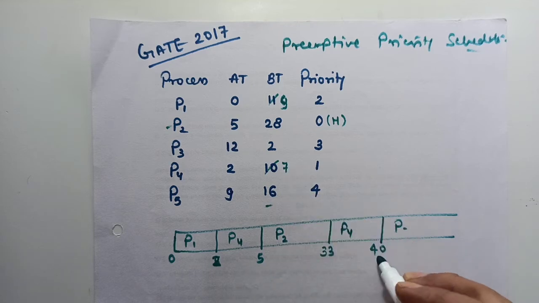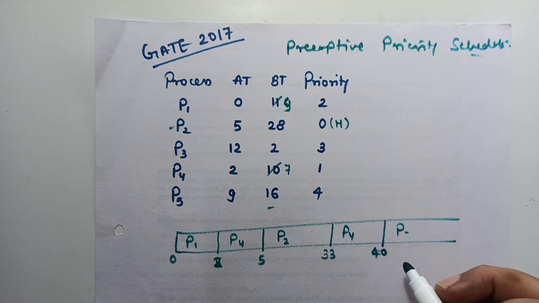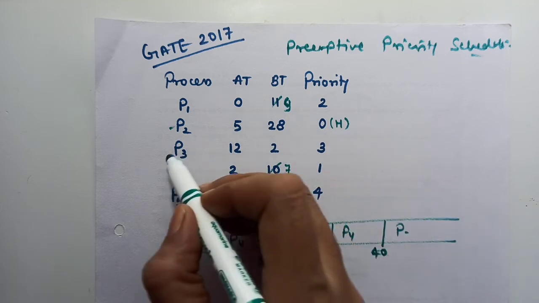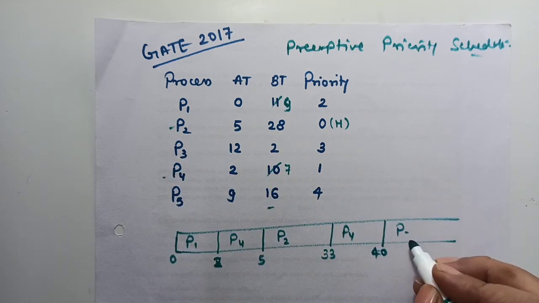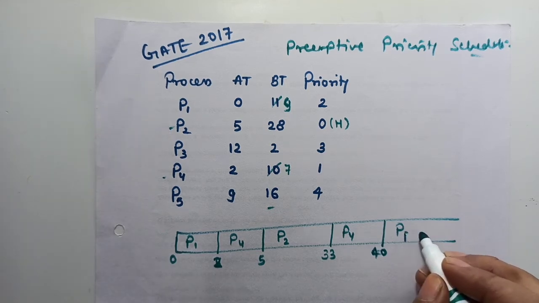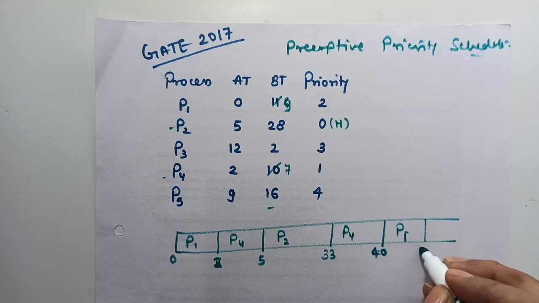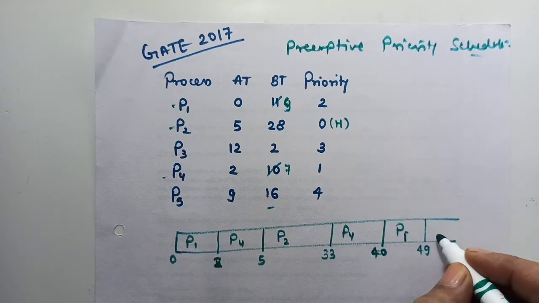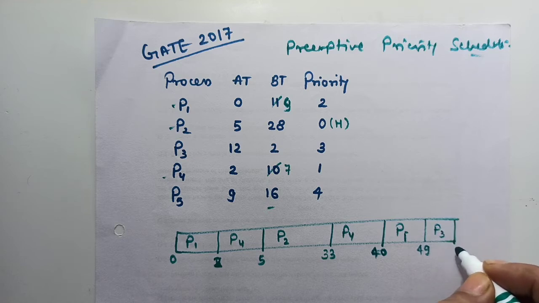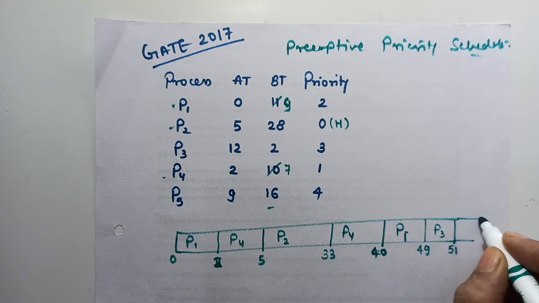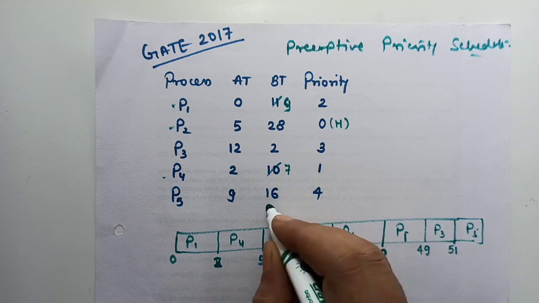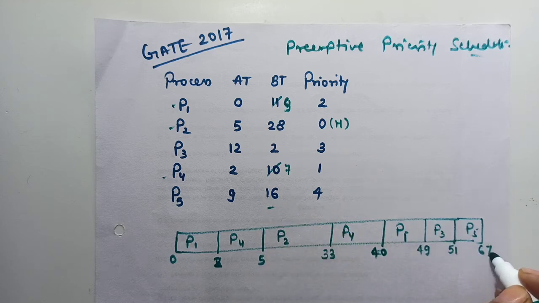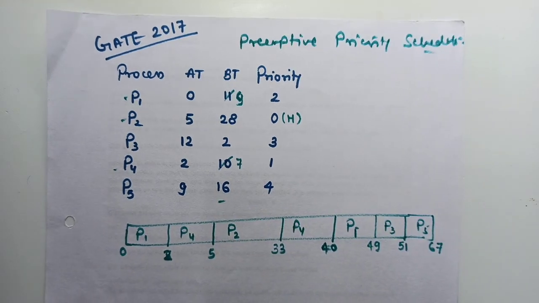It requires 7. So that is 40. Then next, P2 and P4 have executed. The next process is process P1. So process P1 will be scheduled for how much time? 9 units were left, that is 49. Then process P3 for 2 units, 51. And the last is process P5 for 16 units. So it is 67. Right?